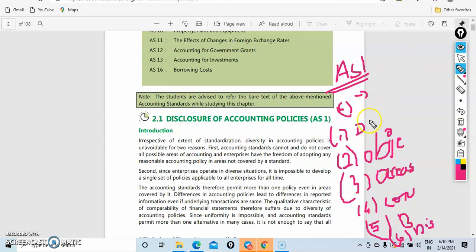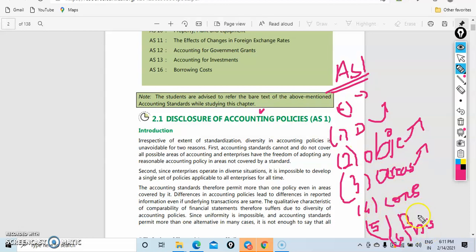Now the first one will be definition, the second is purpose, and the third is, after understanding accounting policies, there are some areas where we are following more than one accounting policy, and we have to know those areas. And the fourth topic will be consideration required for selecting accounting policies. To choose an accounting policy we have some factors to remember, and as per them only we have to select one accounting policy. Those factors we have to know for the fourth.